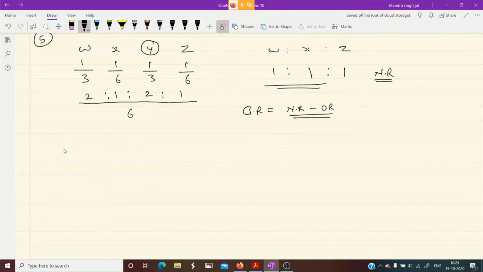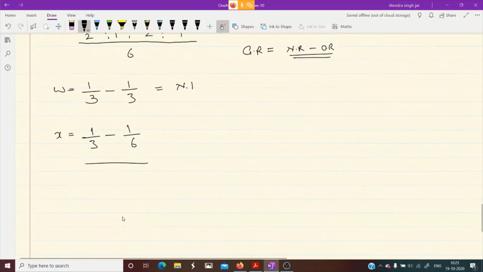So let's calculate for W. The new ratio of W is 1/3 and the old ratio of W is also 1/3. Yes or no, children? Directly you can see, it will be nil. Then let's calculate for X. What is X's new ratio? New ratio is 1/3 and old ratio is 1/6.